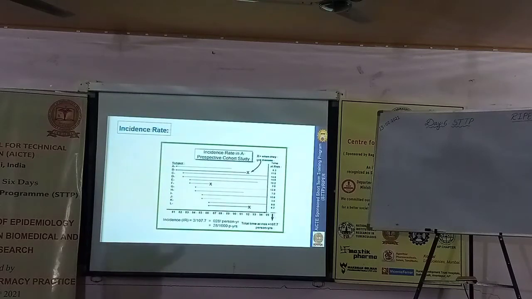You can observe this very well from this graph. It is a prospective cohort study. We are going to measure how many new cases happen in these patients A, B, C, D, E, F, G, H. If you look at all these patients, on the X axis they have given the number of years of observation, and on the Y axis, time at risk.